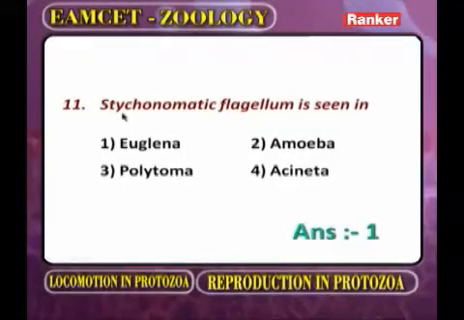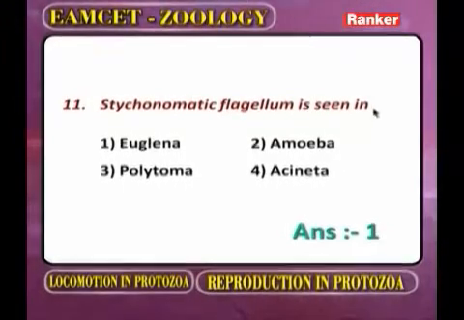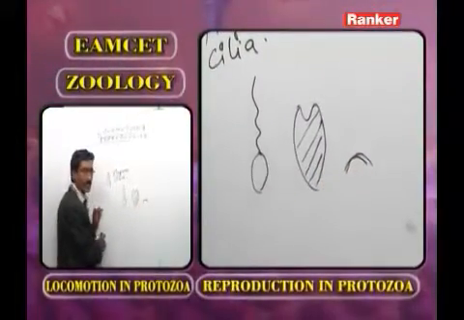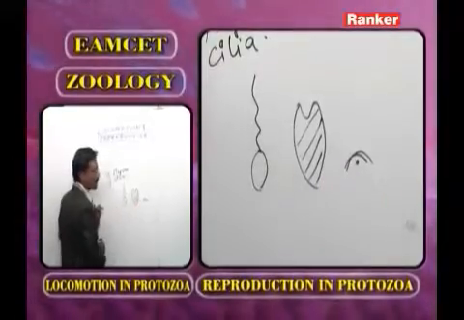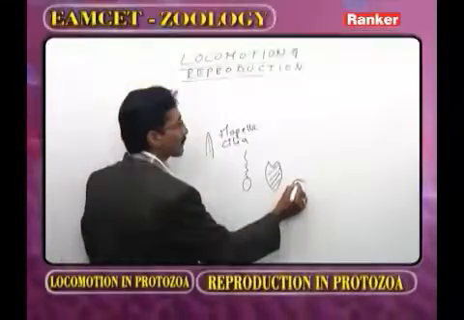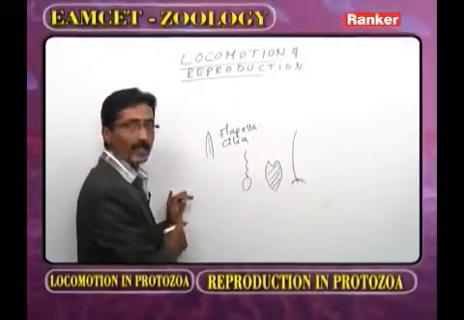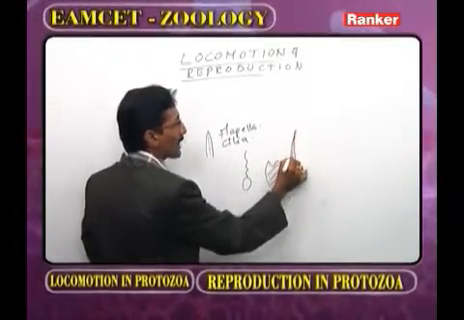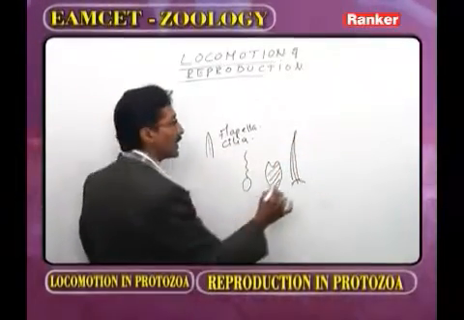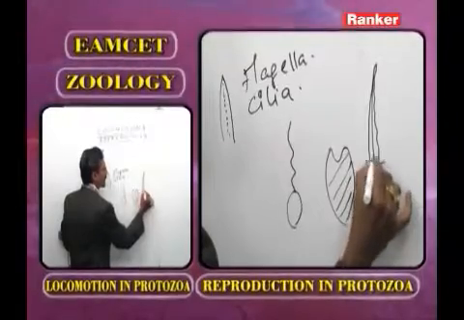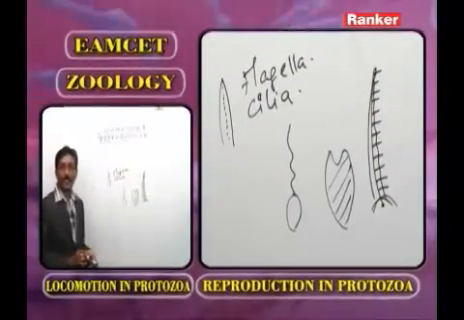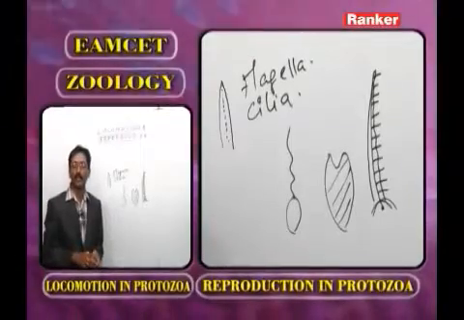Stichonematic flagellum is seen in. Now as we observe the types of flagella, this part we call the pellicle. Below the pellicle is the ectoplasm. In the ectoplasm is the basal granule. From the basal granule the axoneme arises. The entire axoneme is covered and protected by the protoplasmic sheath. On either the right side or left side are the lateral appendages. Such a flagellum we call the stichonematic flagellum.